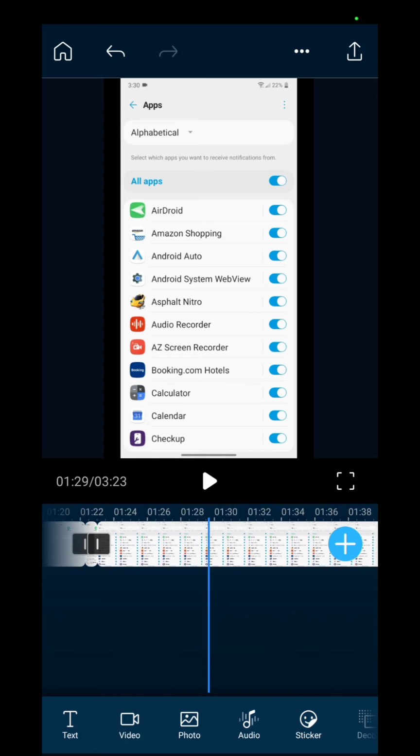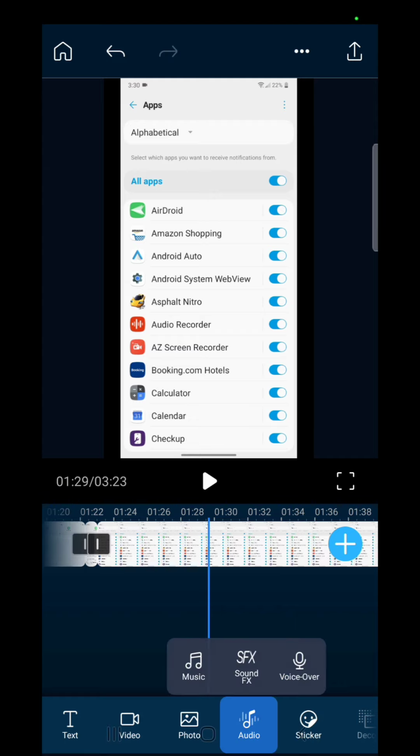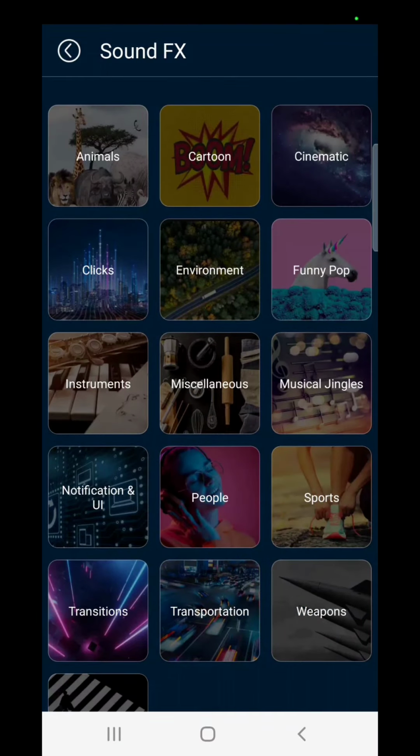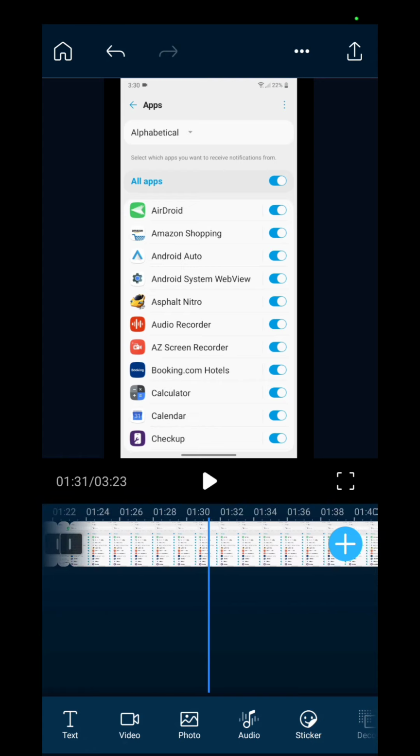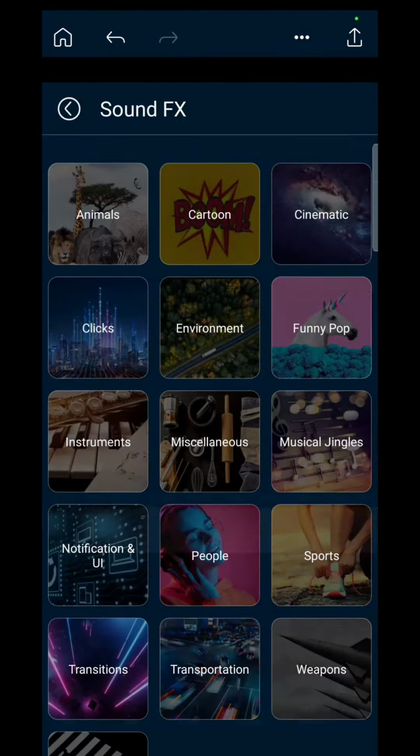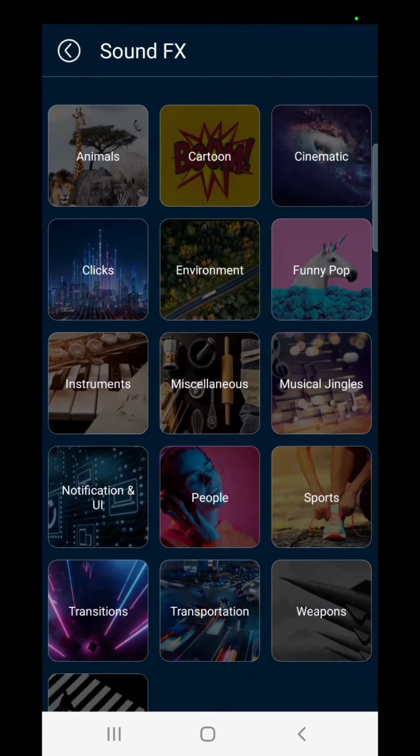Now, to fix this, you're going to go to Audio, and then SFX or Sound Effects, and then just simply click on the back arrow. And now if I play it again, I sound normal. So that's a quick fix if you find that Cyberlink Power Director keeps making you sound like a chipmunk. Just simply go to Audio, go to Sound Effects, and then click the back arrow.